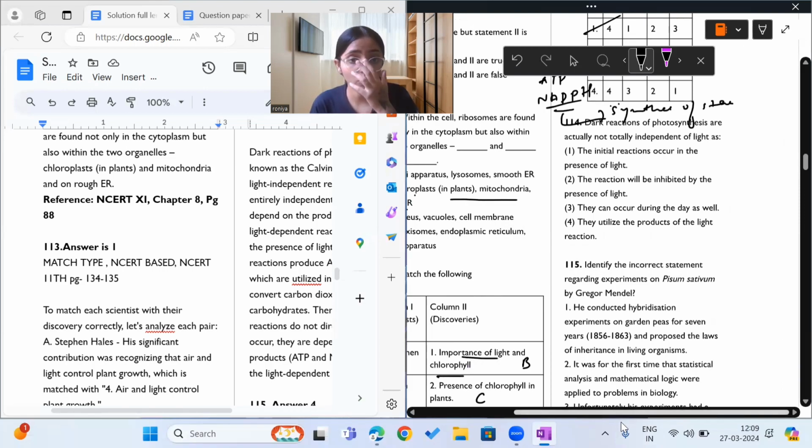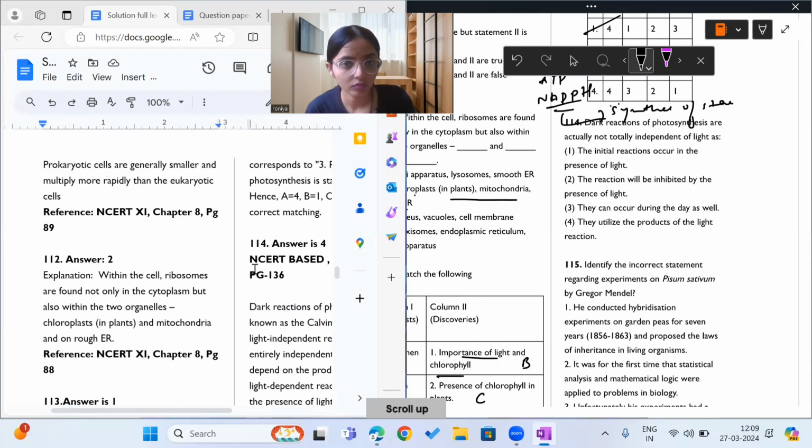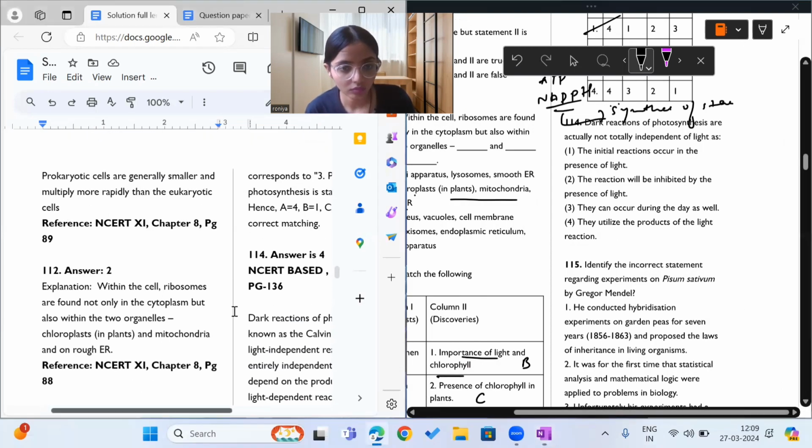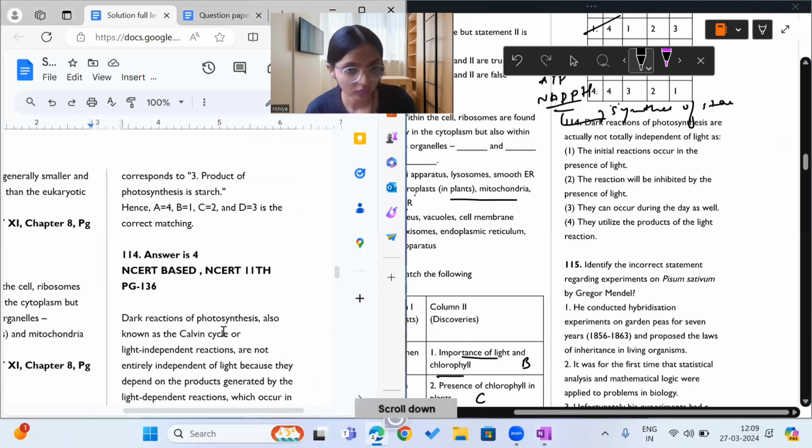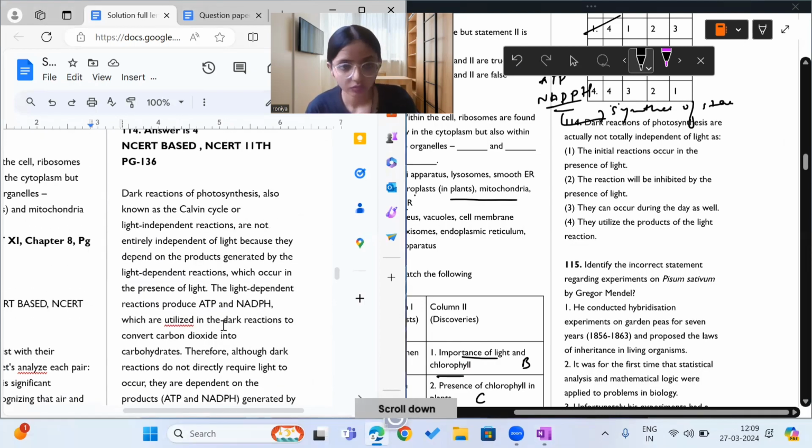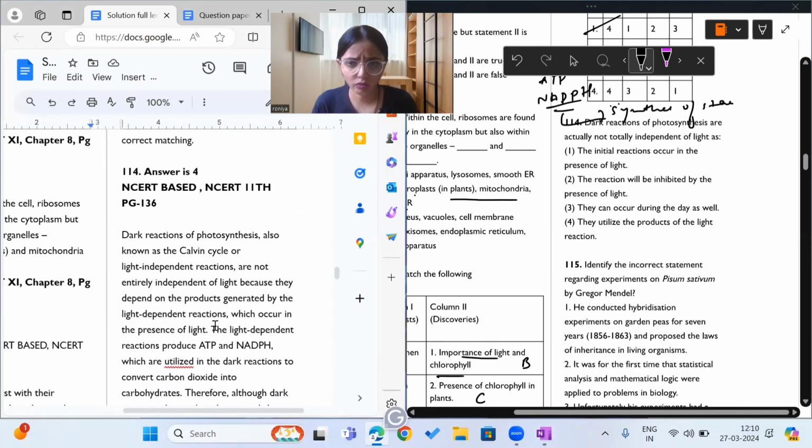So the answer to question 114 is they utilize the products of light reaction, which are nothing but NADPH and ATP. Okay, I hope this is also clear to you.